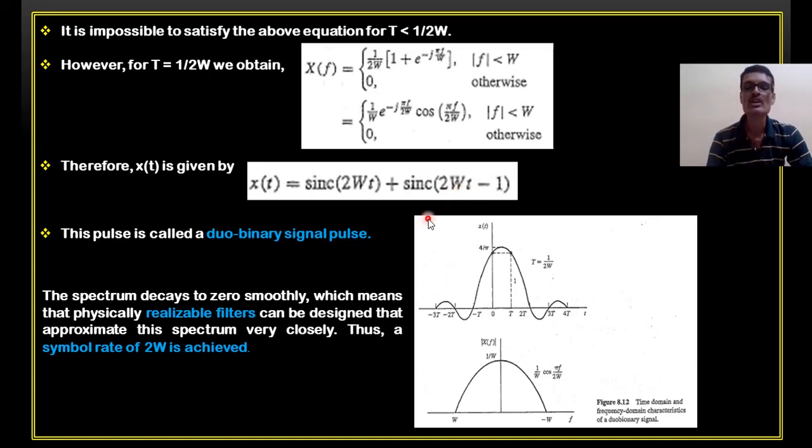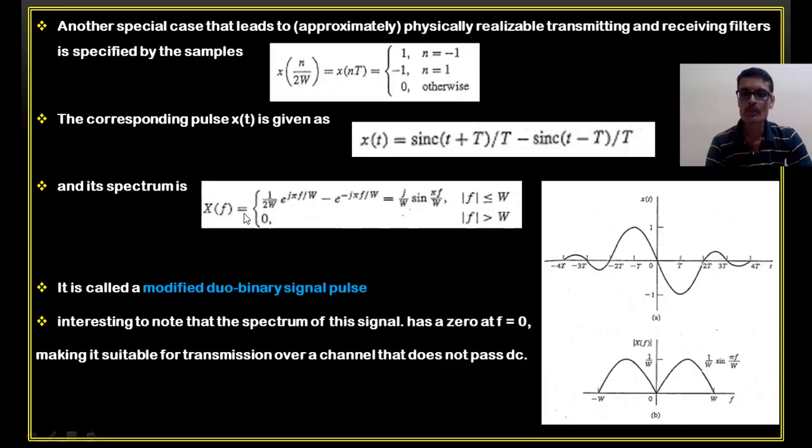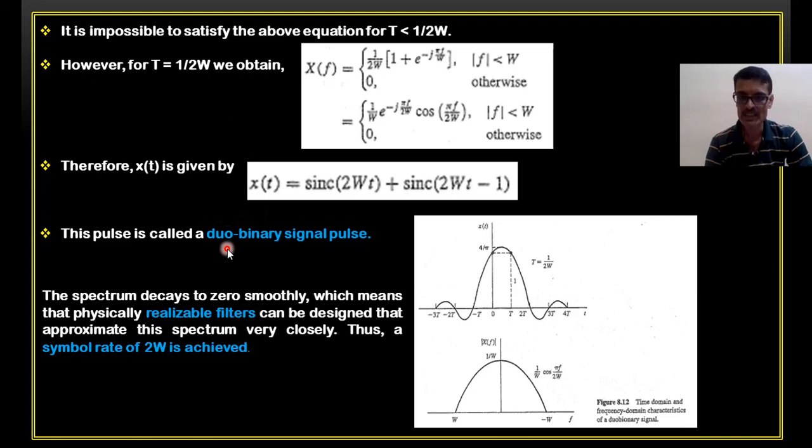I'll show you that here. So this is the additional term I'll get, and this method is actually called the duo binary signaling method. This is called the duo binary signaling pulse. We are considering one pulse and the immediate previous one. One symbol and the previous symbol are allowed to interfere, and this method is called the duo binary signaling pulse.